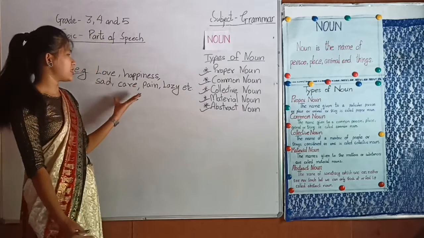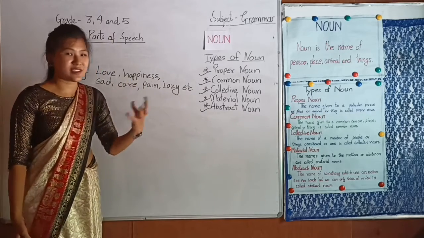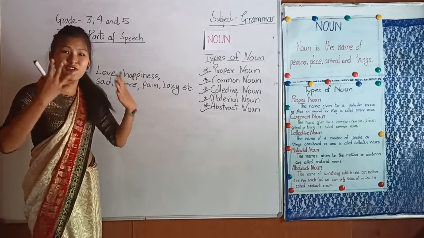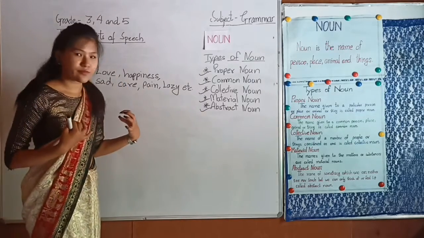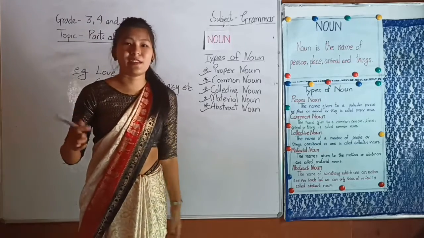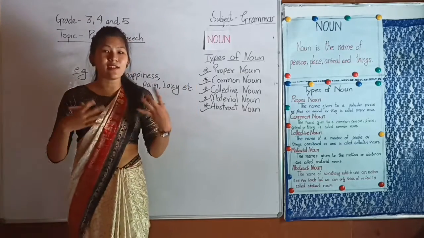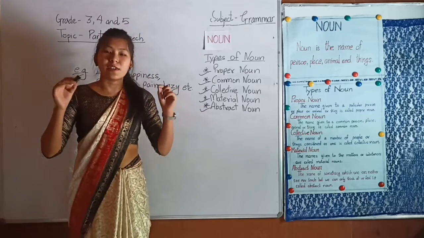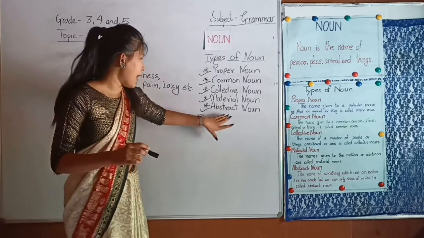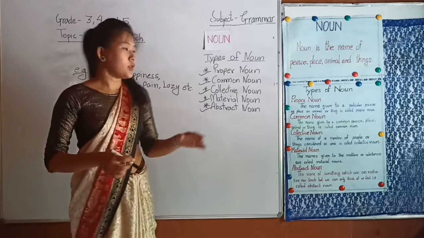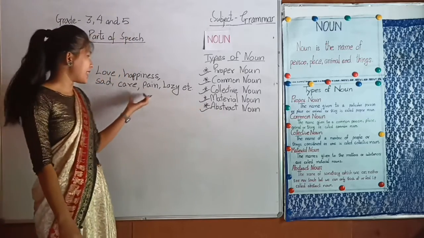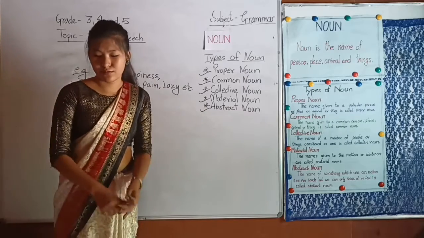We cannot see, we cannot touch, we cannot taste these abstract nouns. We just feel them. So the noun that we cannot see, touch or taste, that we just feel, is an abstract noun. Hope you understood the definition and examples of abstract noun.